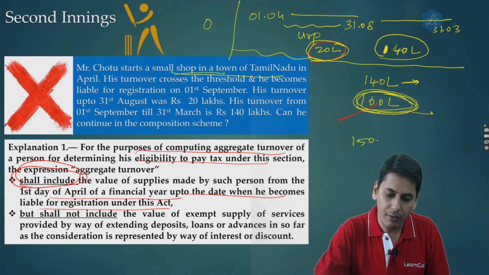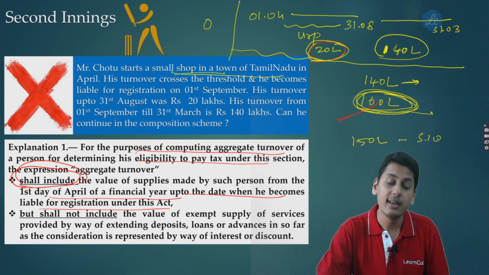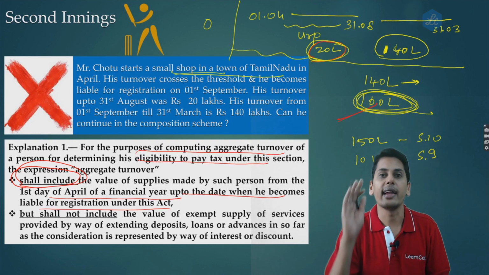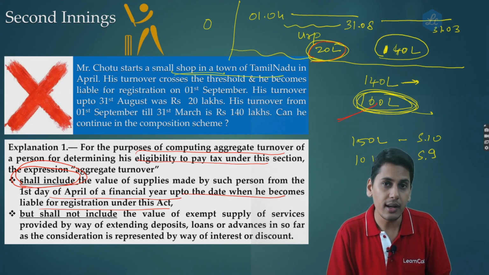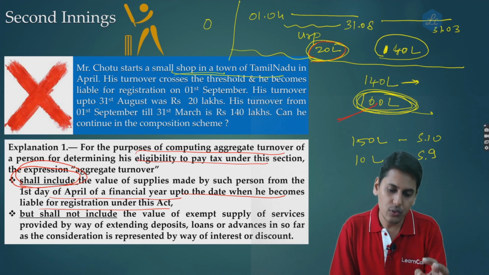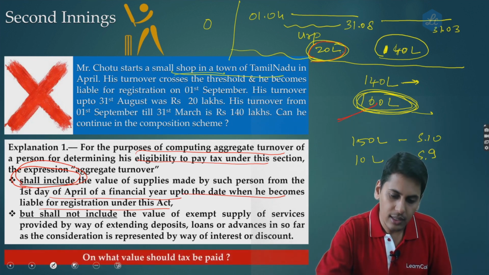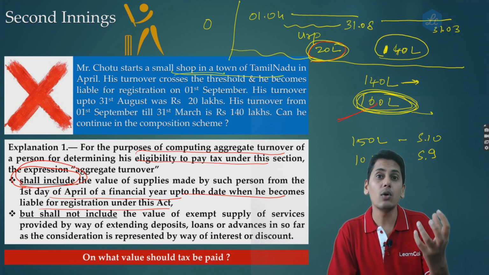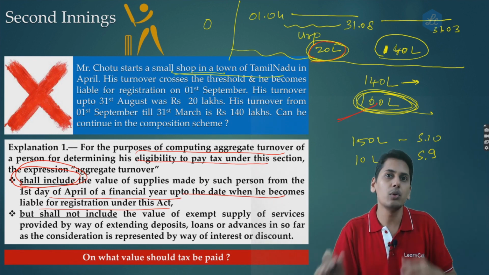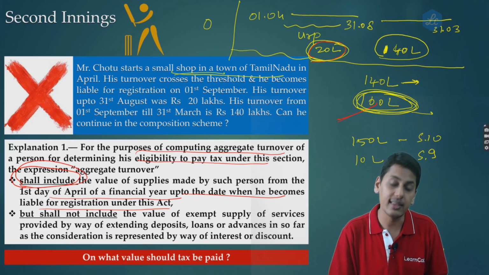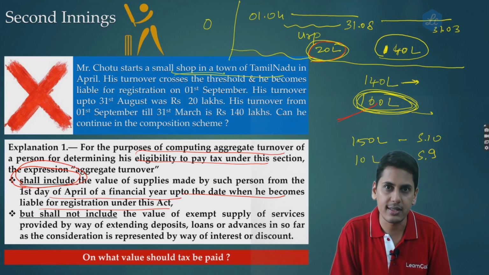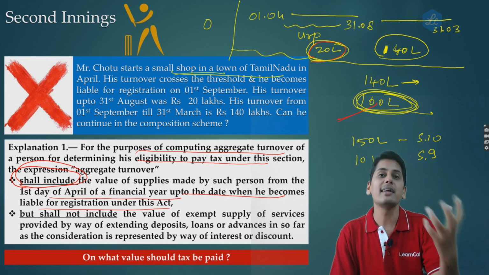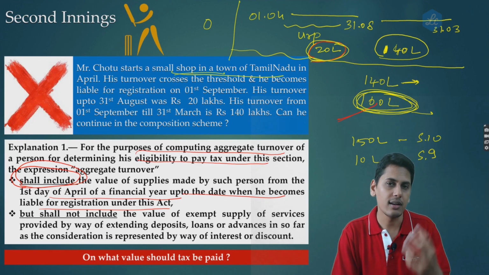Such being the case, on 150 lakh rupees, you have to pay taxes under section 10, and on 10 lakh rupees, you have to pay taxes under section 9. If, I repeat the statement, if you're considering this 20 lakh rupees to be a part of turnover inside the state, then for 150 lakh rupees of your turnover inside the state, you'll be paying taxes under section 10, and for the balance 10 lakh rupees, you'll be paying taxes under section 9.